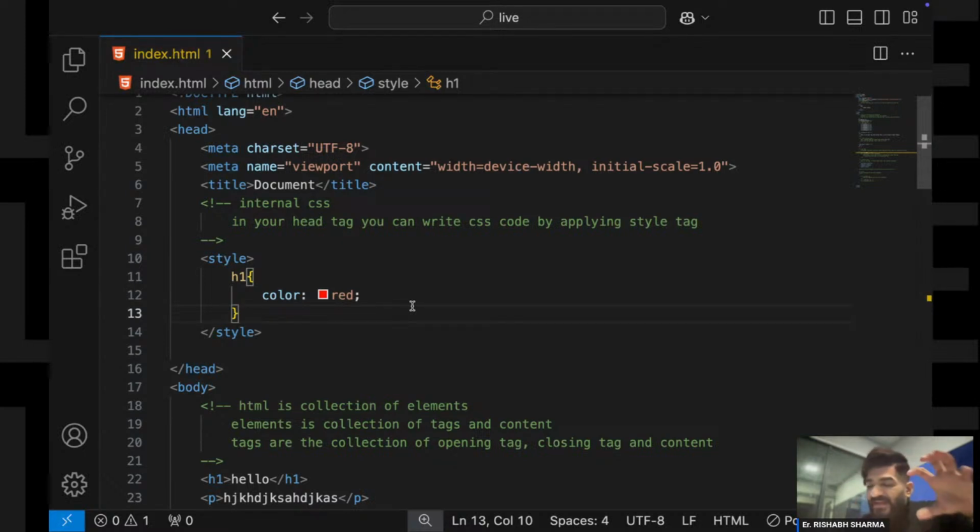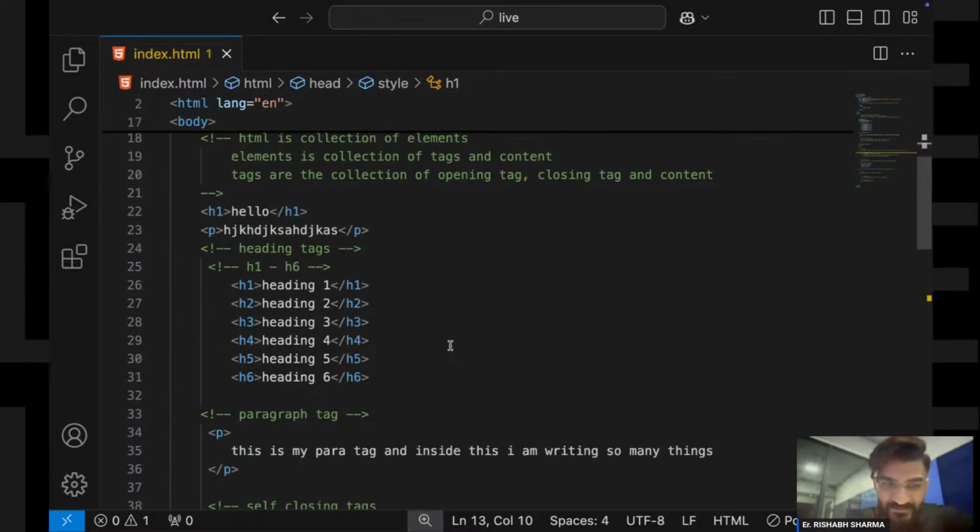Because inside my HTML file I am writing CSS inside my HTML file, right? So since I am writing HTML and CSS in one file, that is known as internal CSS. Understand this thing very carefully, right? If I am writing my HTML and CSS in one line, that is my inline CSS, right? Let me define it over here.